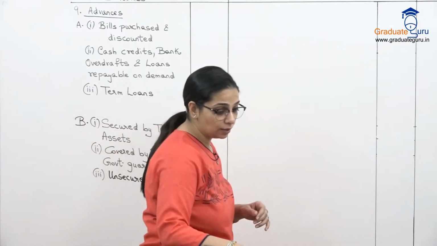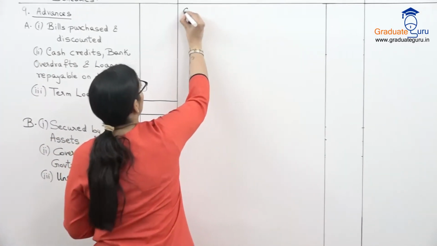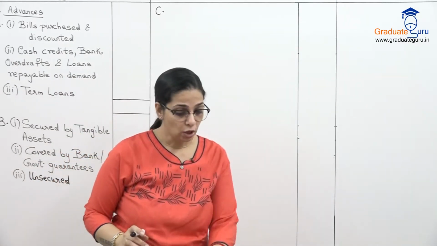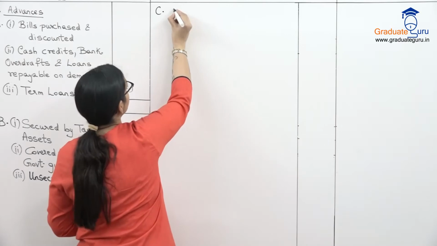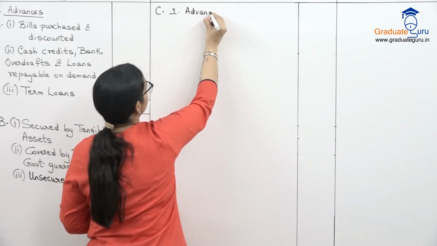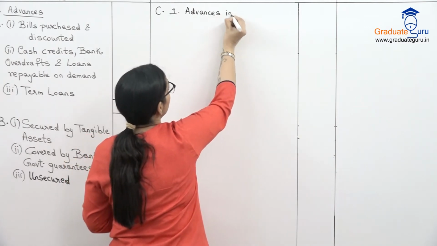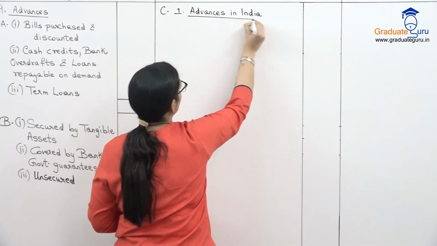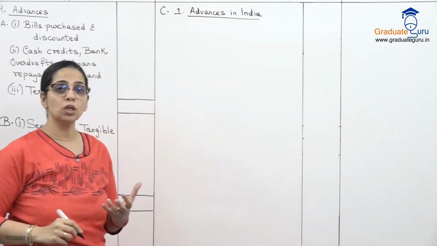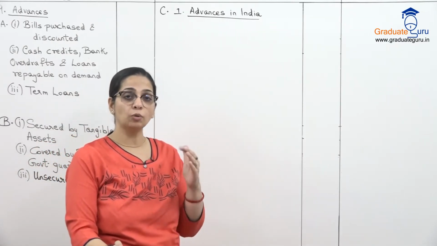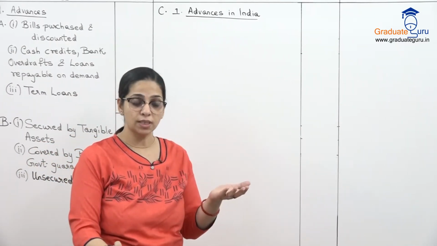Then there is another part also, which is part C within this schedule itself. So there I have first advances in India. So जैसे हमने earlier schedules में in India and outside India का breakup दिखाया था, वैसे ही for advances also I want to show what are the advances given within India and what are the advances given outside India.